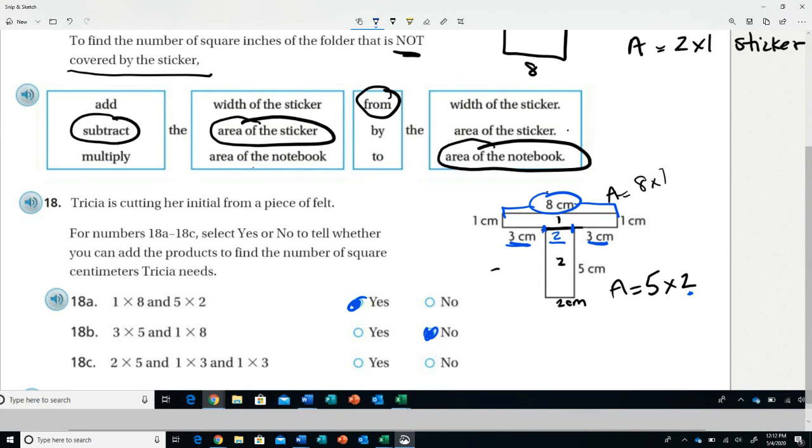I'm also going to go with no on C because if I were to cut this, let me switch the colors because I'm getting a little messy in here. If I were to cut this here and here, that's 3 times 1 here, 3 times 1 here, but she only did 5 times 2, so we would be missing this little section. So this is also a no. Interesting question. Makes you have to work on your math a little bit.